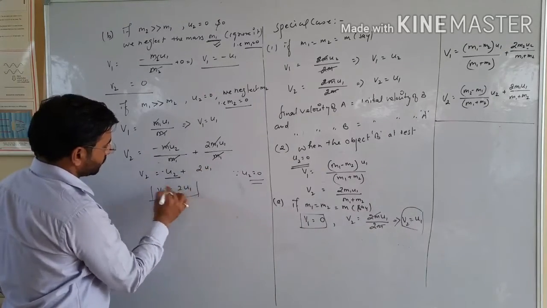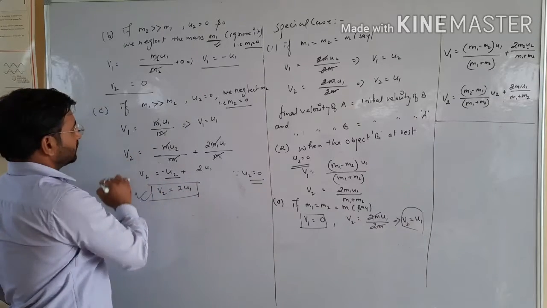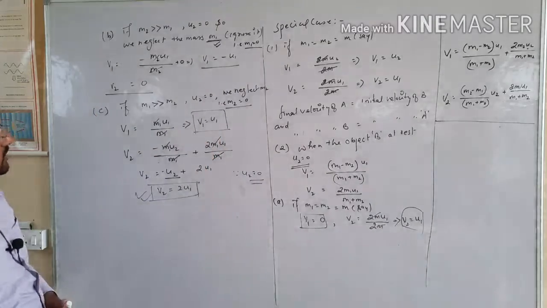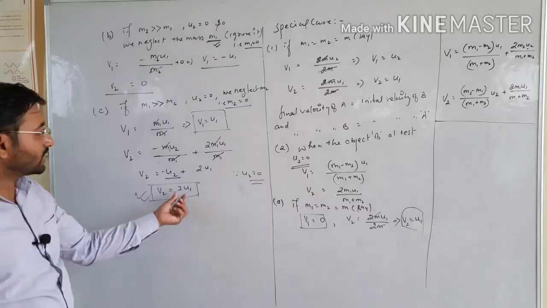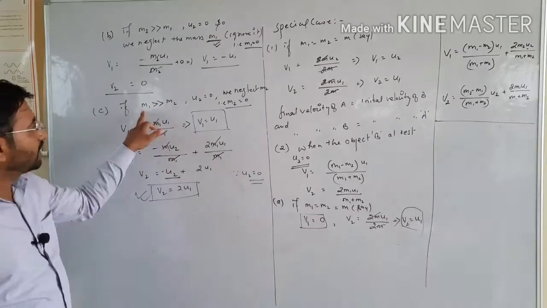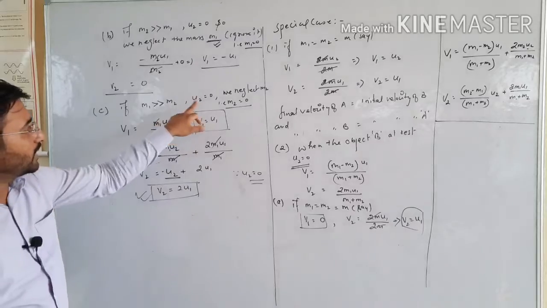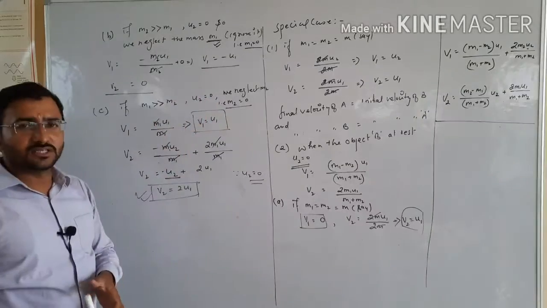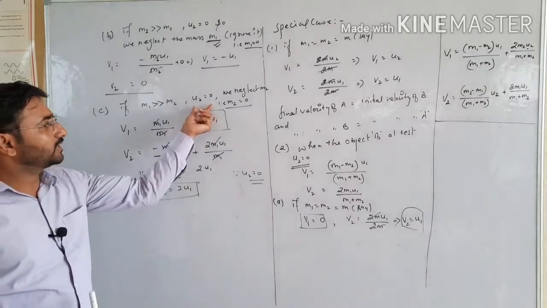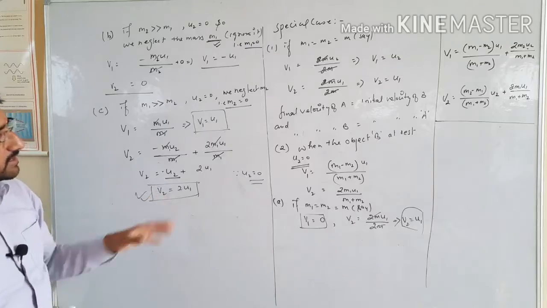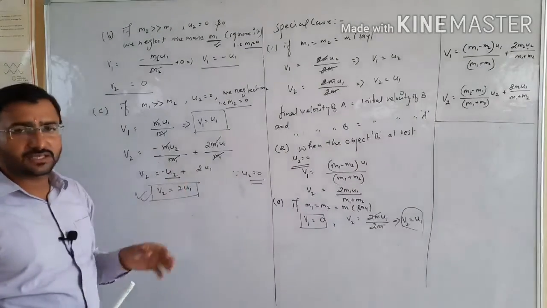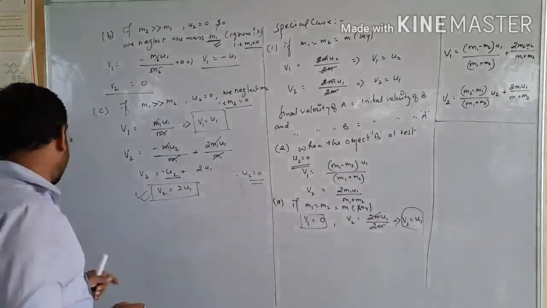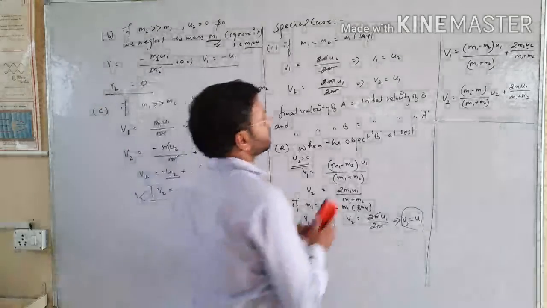So the answer is 2 u1. Point clear? So after collision the velocity of object A, v1, is equal to u1, and v2 is equal to twice of u1, when m1 is much greater than m2 and the second object, which is negligible in mass, has 0 velocity or is at rest. Point clear? So these are some special points regarding the elastic collision in one dimension, and after that I will discuss inelastic collision in one dimension.